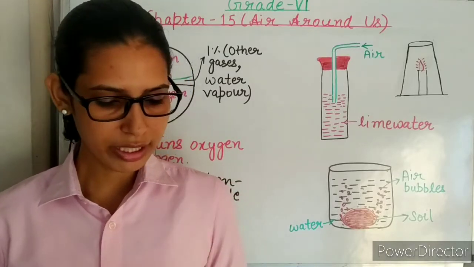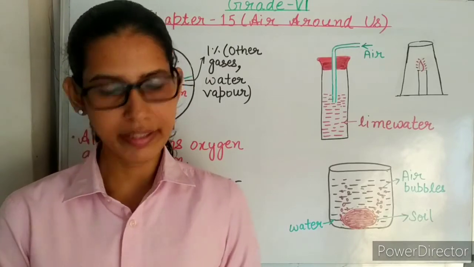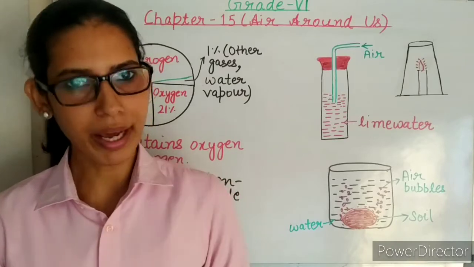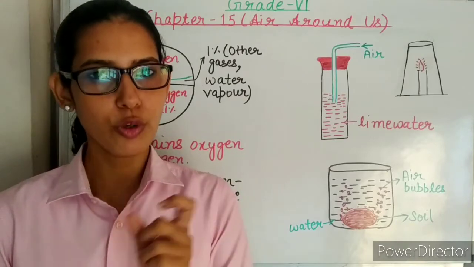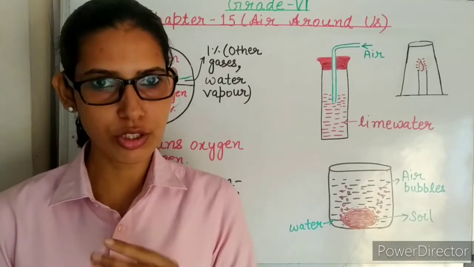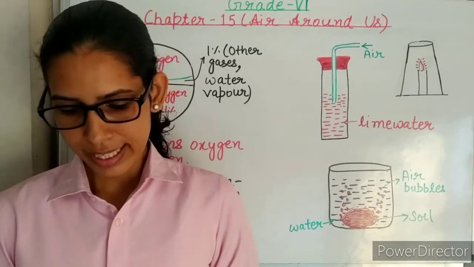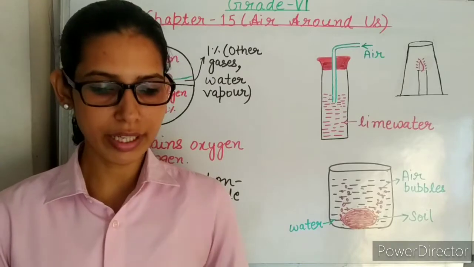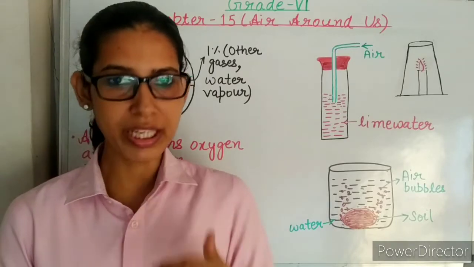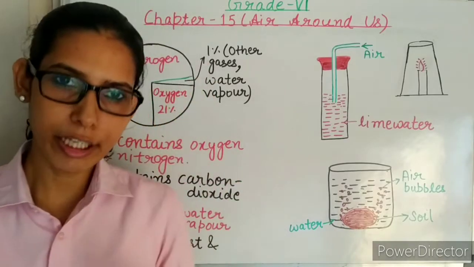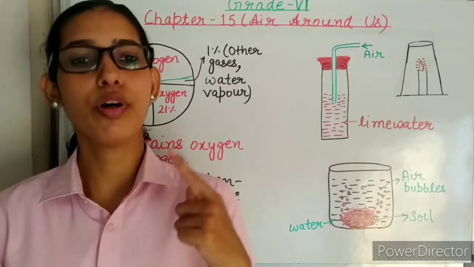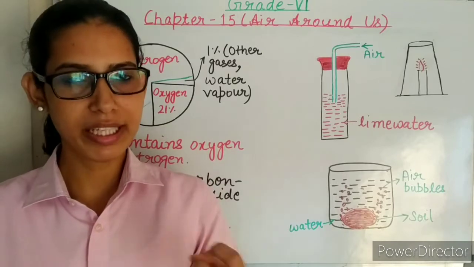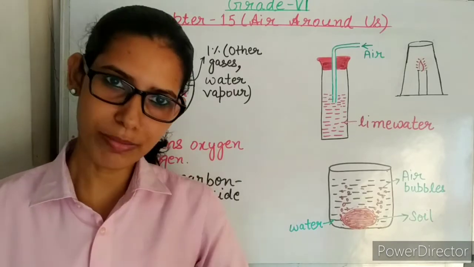Now coming to the next question, give reason. Air is necessary for burning. Yes, because air contains oxygen and oxygen supports burning. Next, all living bodies need air. Yes, all living organisms need air to breathe because air contains oxygen, and oxygen is required for the respiration process.